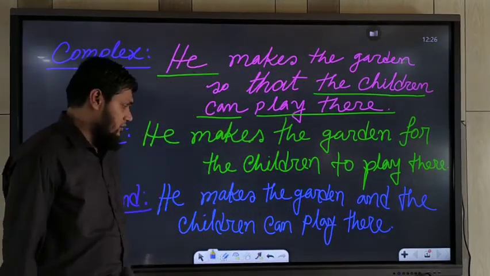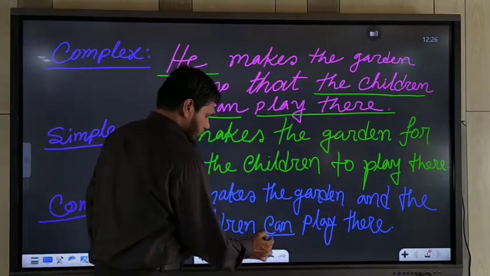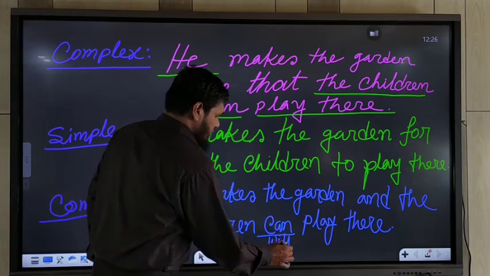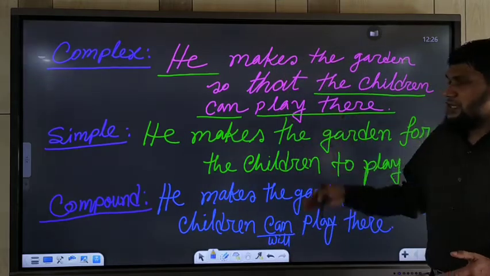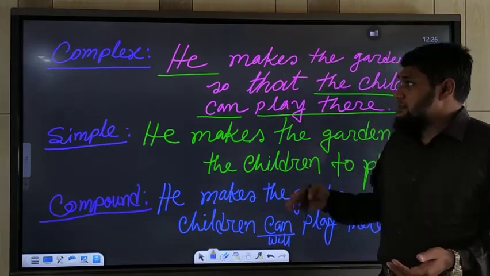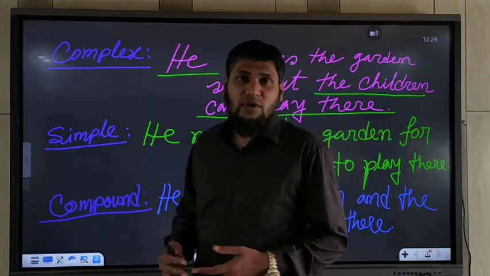Okay. You may use "will" instead of "can", no problem. But if you use "can", no problem. Okay. In this way, you may easily sense simple, complex, and compound sentence.